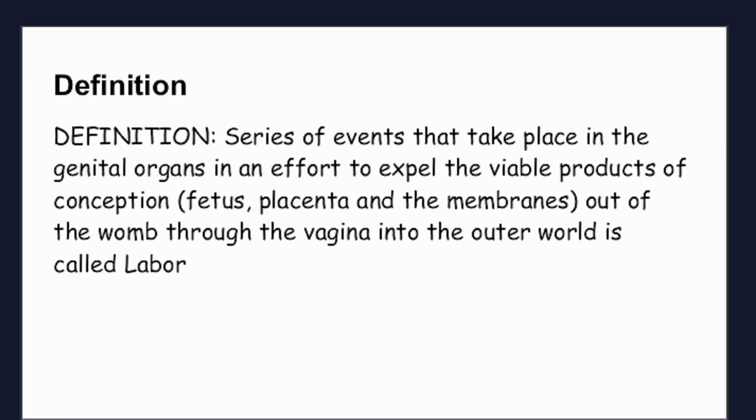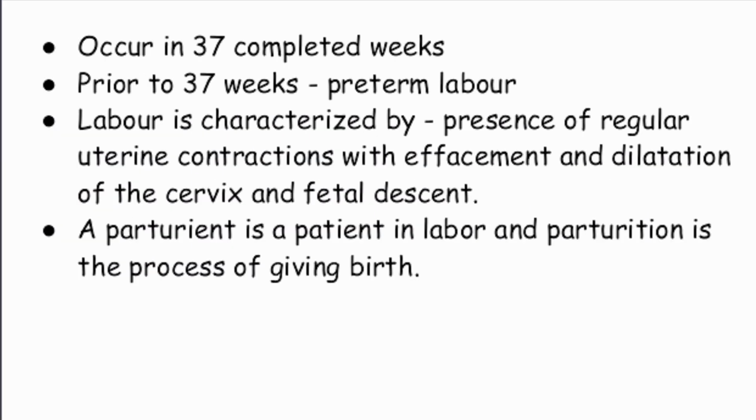Today's topic is normal labor. Definition: a series of events that take place in the genital organ in an effort to expel the viable products of conception, fetus, placenta, and the membranes out of the womb through the vagina into the outer world is called labor. It occurs in 37 completed weeks.